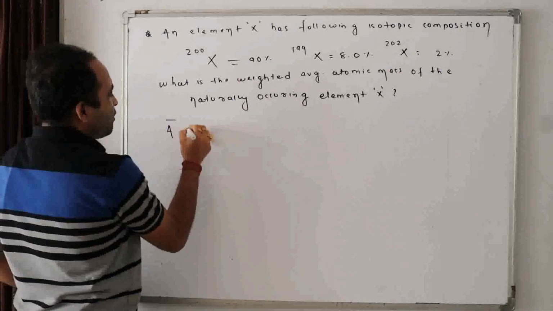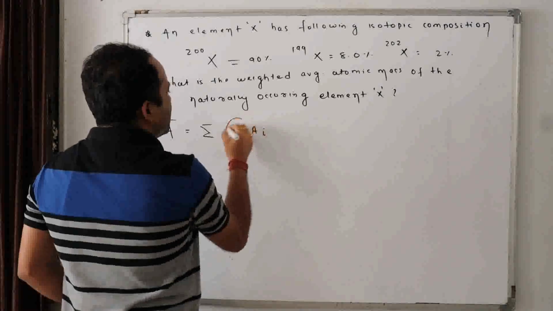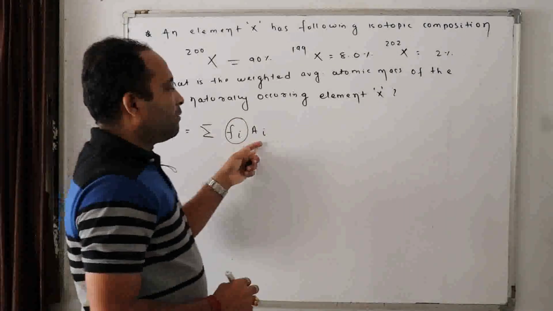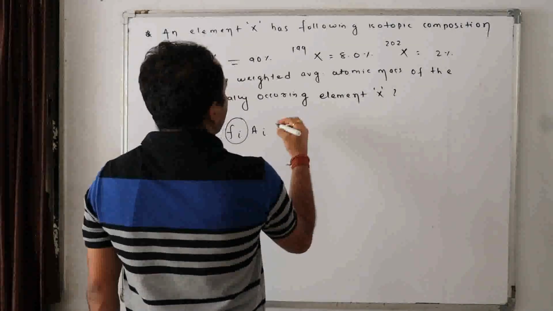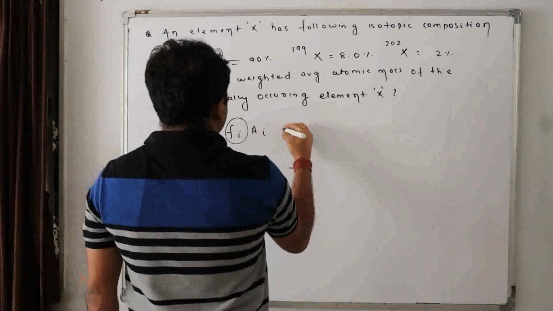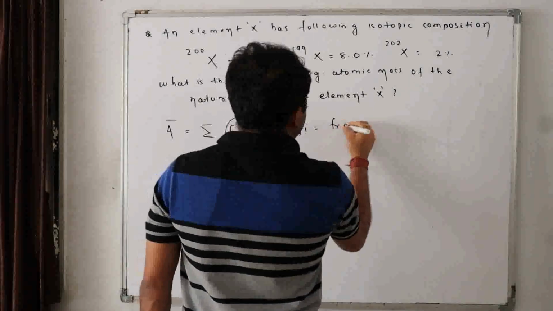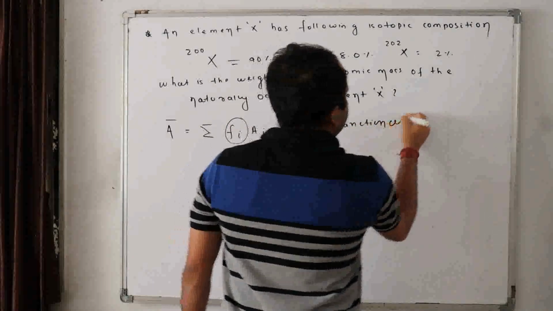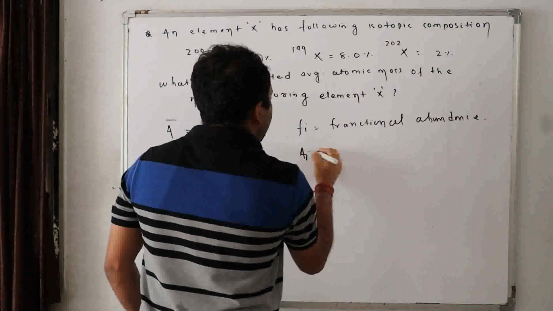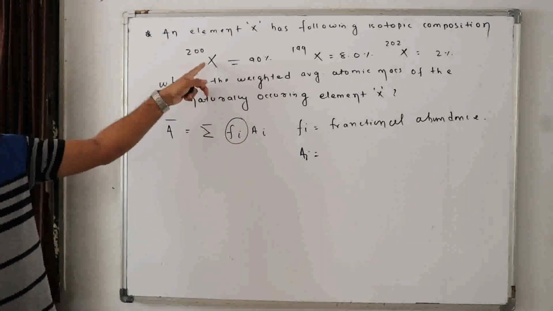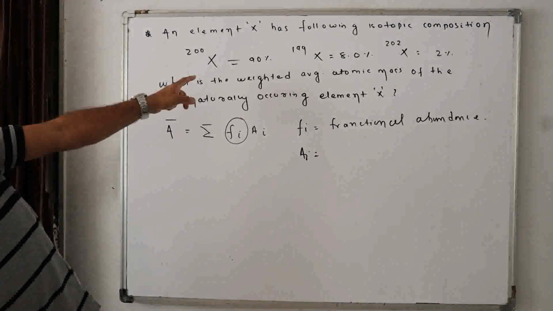Beta, I have taught you already. Average atomic mass is the sum of Fi into Ai. What is Fi? Fractional abundance. What is Ai? Atomic mass. Here Fi is the fractional abundance, where Ai is the atomic mass of that fractional abundance. How much is this one? 200. Yes or no? Or I can say only atomic mass.